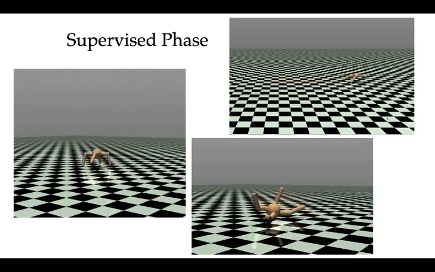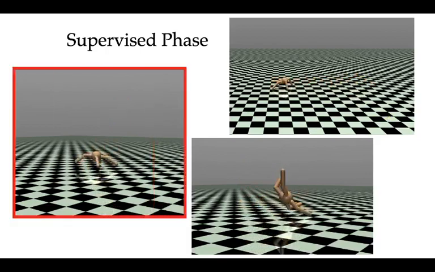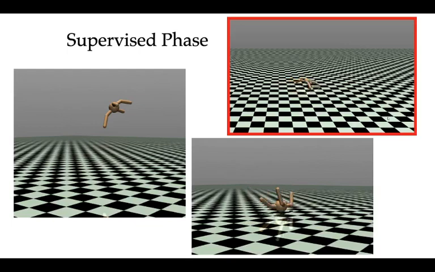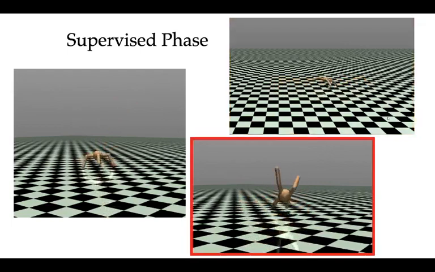Moreover, a policy of this kind is a useful starting point to solve a variety of tasks in the supervised phase, such as jumping, or walking on a straight line, or rotating from an upside-down position.